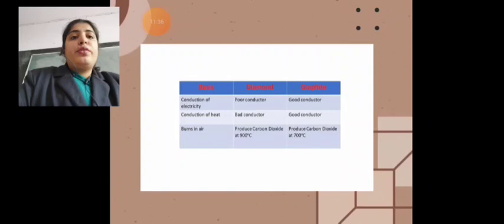Now what is the difference between diamond and graphite? Although these two are forms of carbon, they have different properties. The first point of distinction is that diamond is a poor conductor of heat and electricity, whereas graphite is a good conductor of heat and electricity. Diamond burns at a temperature of 900 degrees Celsius to produce carbon dioxide, whereas graphite burns at a temperature of 700 degrees Celsius to produce carbon dioxide. One more point of distinction is diamond is very hard, whereas graphite is very soft.